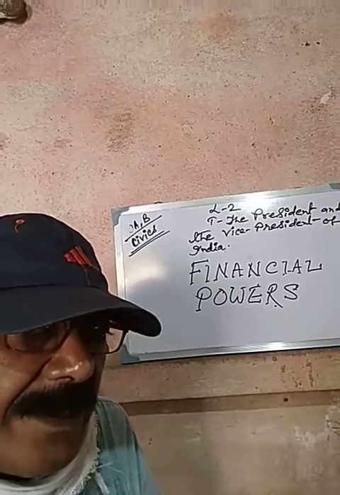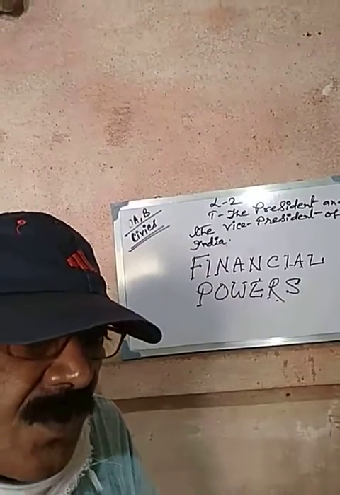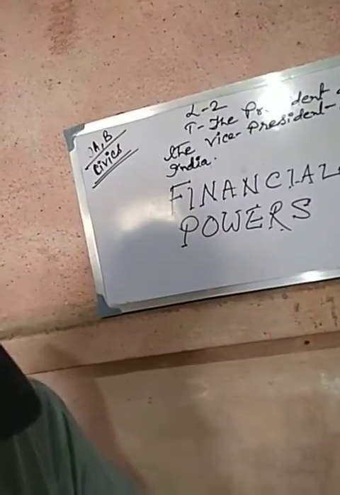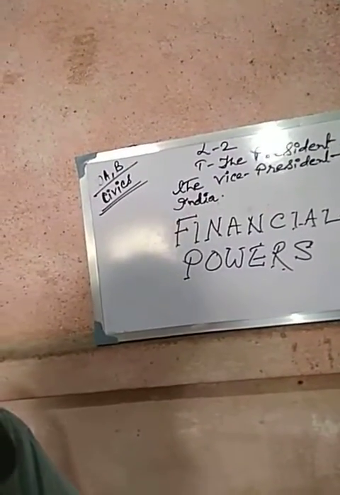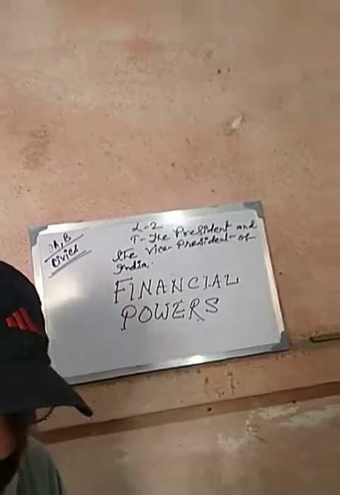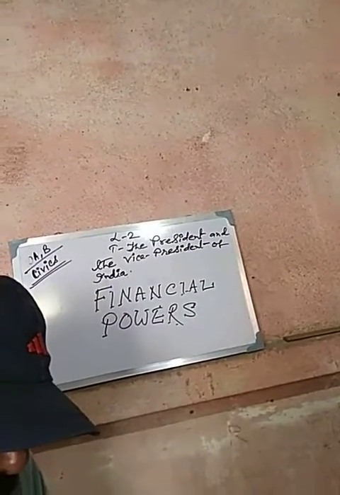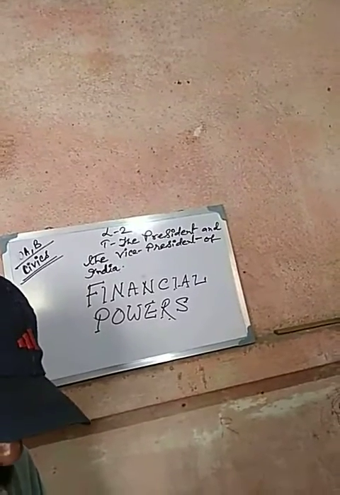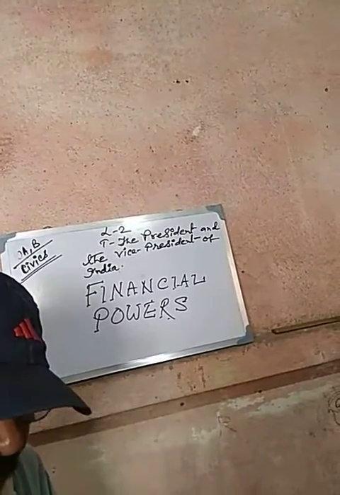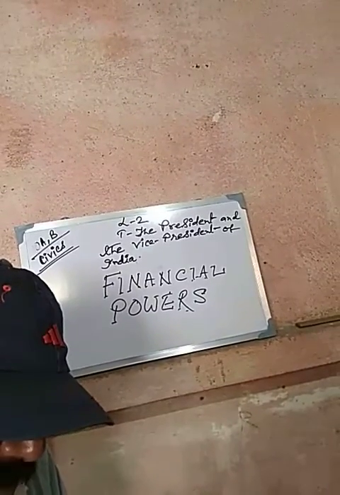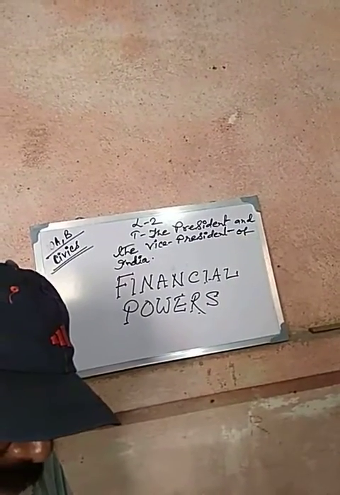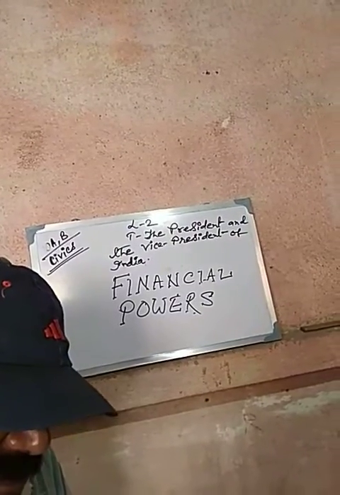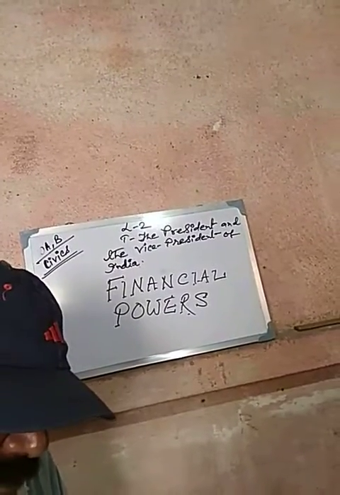Money bills can be introduced only on the recommendation of the President of India. Second, the annual budget contains the estimates of income and expenditure of the Union government for the coming year. The Finance Minister, on behalf of the President, places the annual budget before the Parliament.